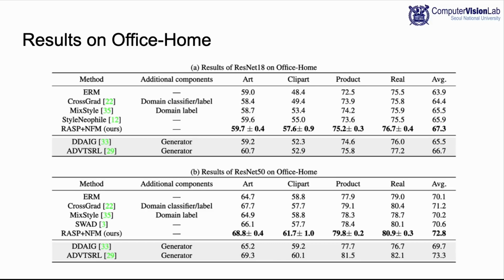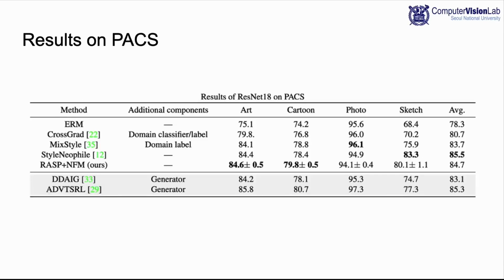A similar tendency holds for the OfficeHome dataset, where the proposed method shows state-of-the-art performance. This is the result for the PACS dataset. As one can see, it shows comparable results to the state-of-the-art methods without using any additional information.